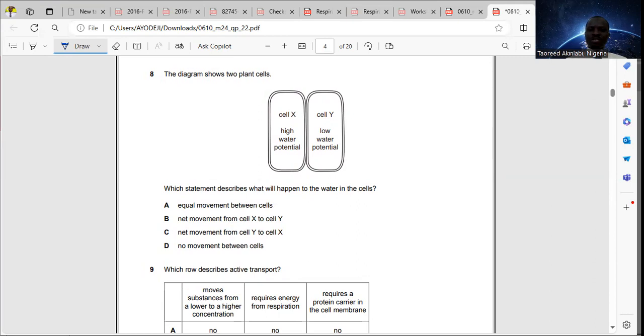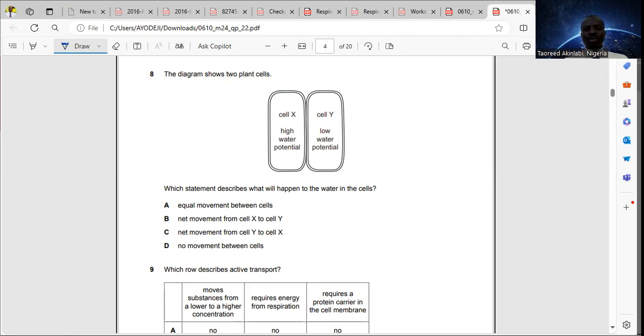Now, that question is trying to test your knowledge of osmosis. And osmosis can be defined in two ways. You can define osmosis as the movement of water molecules from a region of high water potential to a region of low water potential through a partially permeable membrane, or as the movement of water molecules from a region of low concentration of solute to a region of high concentration of solute through a partially permeable membrane.